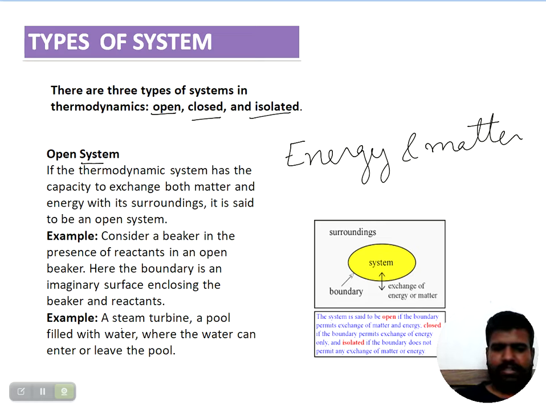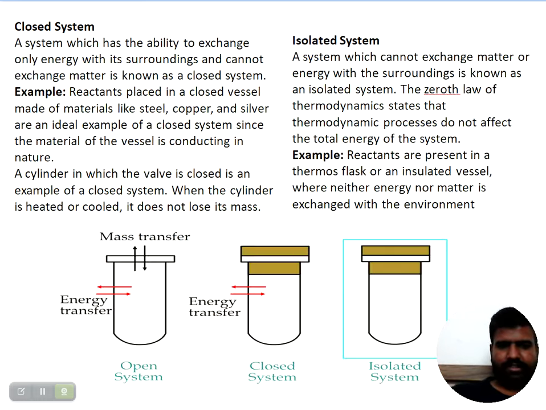Next example, a steam turbine, or a pool filled with water, where water can enter or leave the pool. Matter can enter, and heat energy can also be exchanged. That is the open system, in which energy transfer and mass transfer both take place. In a closed system, only energy transfer takes place, no matter transfer.